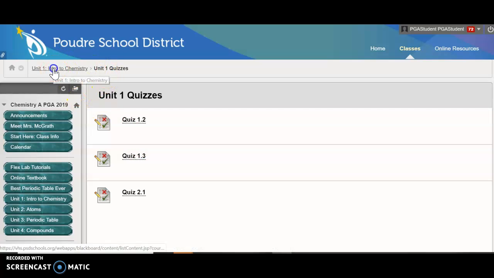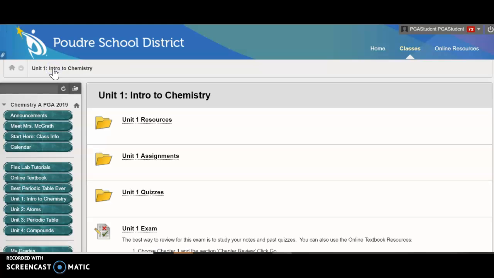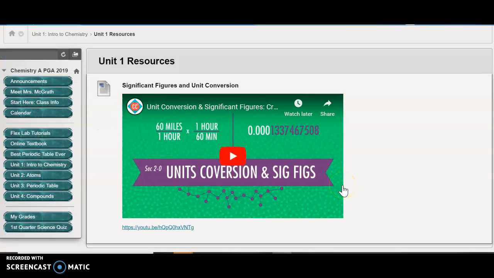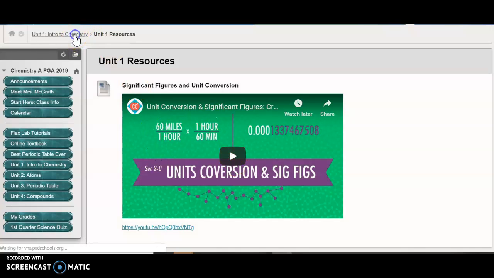Okay, let's go back into Unit 1. Let's follow these breadcrumbs backwards. And let's look at the resources. What do we have for Unit 1? Oh, here's a video here. And I will make notes of those in the announcements of, hey, by the way, we're reading about this. You might want to watch this video if you need a little extra support. Or, hey, this might make it go a little bit faster for you when you take notes. And so those will always be in the unit resource section.